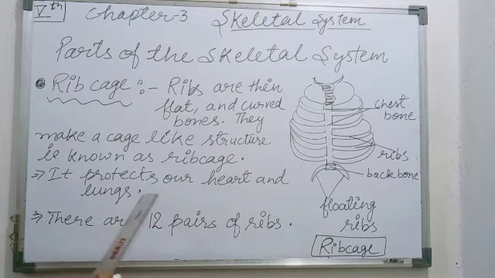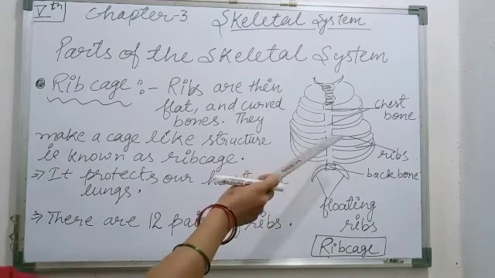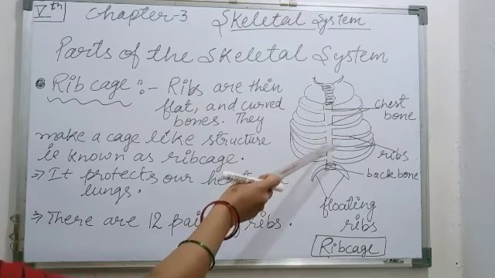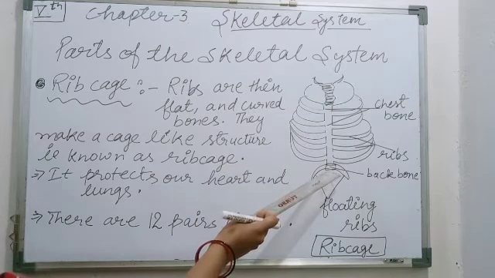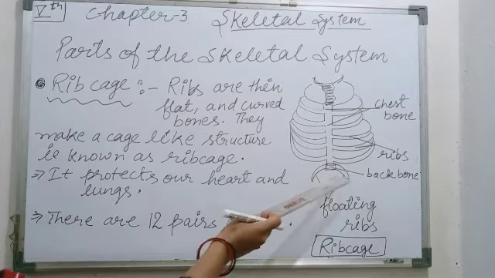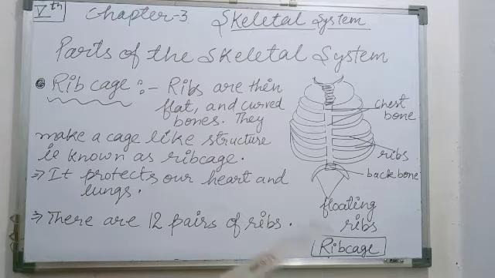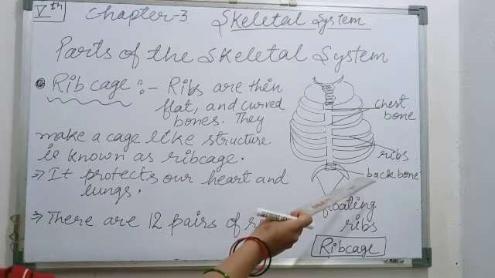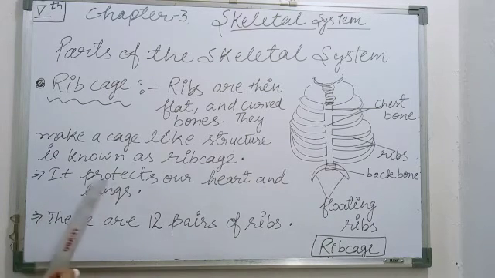Okay, it protects our heart and lungs. This is your rib cage. This is the structure of the rib cage, in which you can easily see the chest bone. These are your ribs. This is your backbone, the spinal cord. As we discussed earlier about this, these are the backbones. How many bones are there in the vertebral column? 33 bones, in the backbone's case. Okay, these are the floating ribs. Later we will discuss this, so you should know about that.